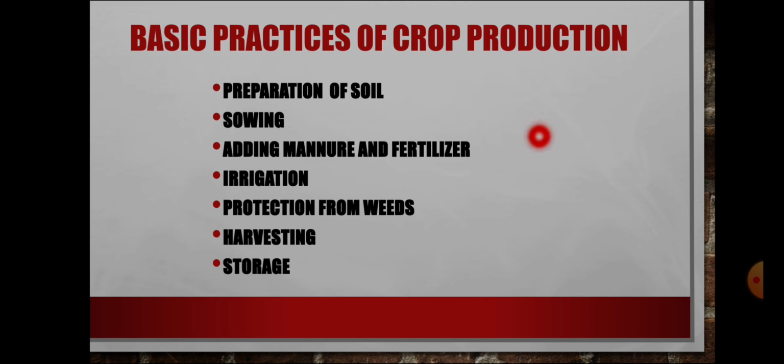Okay. Next, protection from weeds. The unwanted plant. What is weeds? The unwanted plant is called weeds. It is to be removed, because it disturbs the main crop. So weeds have to be cut.